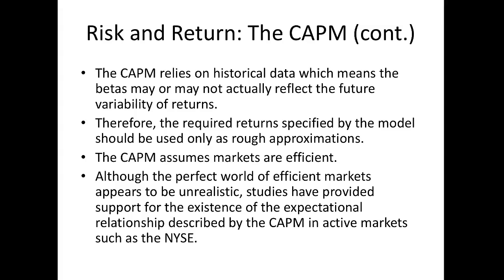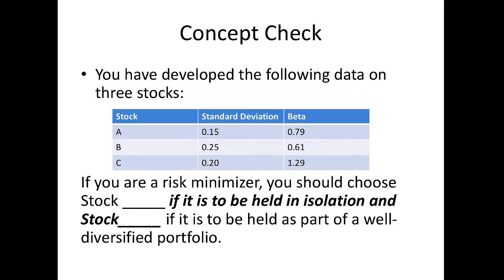Although the perfect world of perfectly efficient markets is unrealistic, studies have provided some support for the capital asset pricing model. So let's do some concept checks. You have developed the following data on 3 stocks. Stock A has a standard deviation of 0.15, beta of 0.79. Stock B, standard deviation of 0.25, beta of 0.61. Stock C, standard deviation of 0.2 and beta of 1.2. If you are a risk minimizer, you should choose which stock if it's held in isolation, and which stock if it is to be held as part of a well-diversified portfolio.